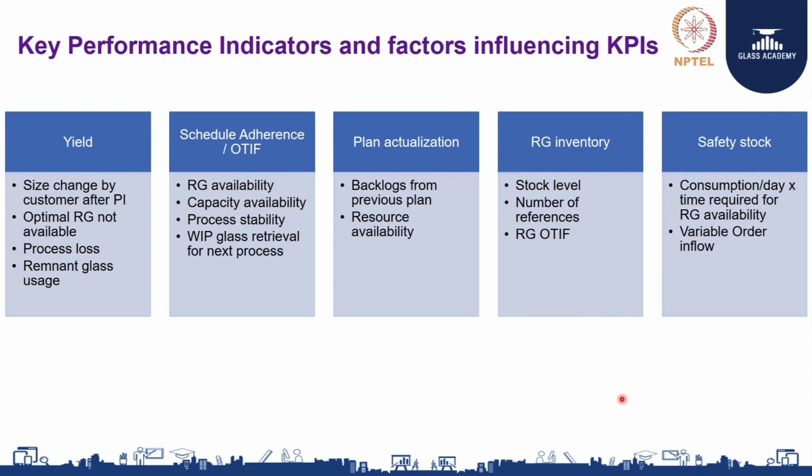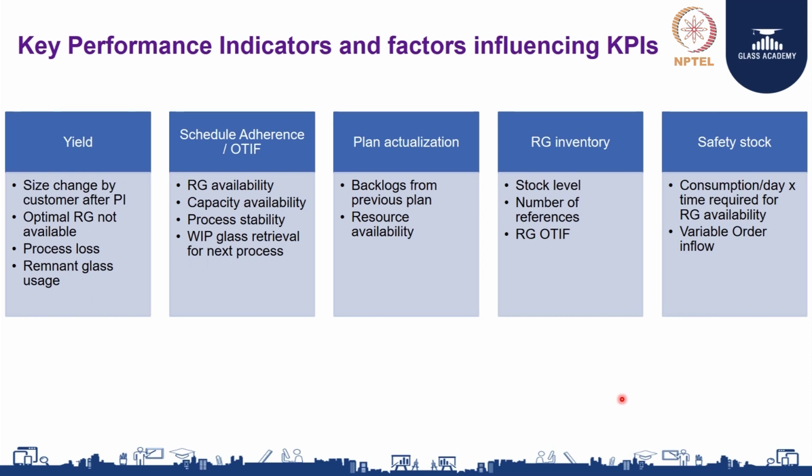You benchmark your manufacturing process in terms of your ability to plan the right geometry. After defining the right geometry, which is given as part of a confirmation to the customer, there can be size changes by the customer once the PI is released. There may be situations where the optimal raw glass may not be available.